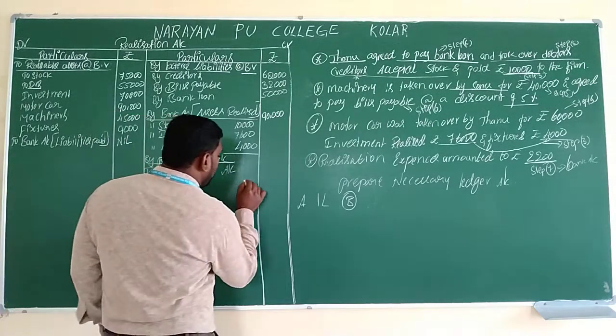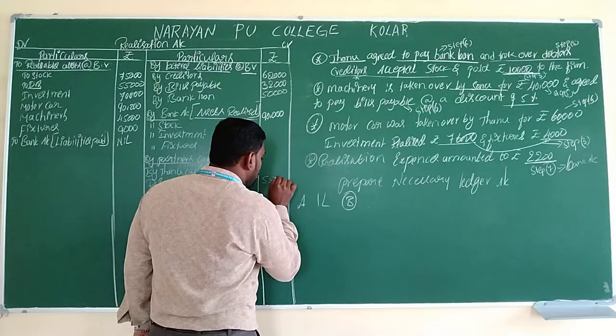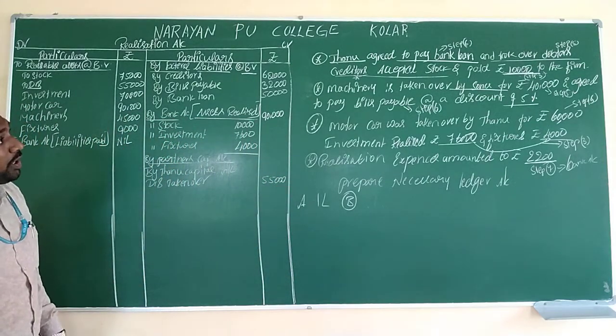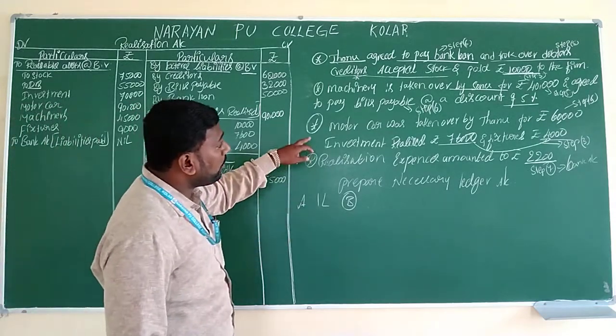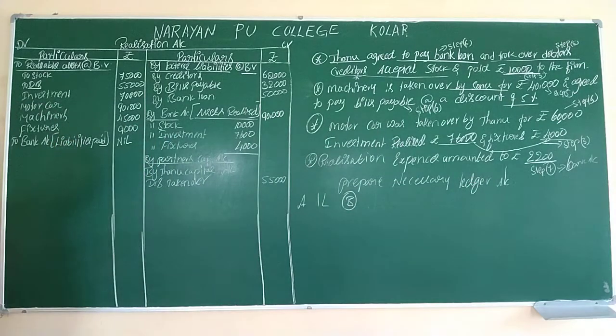The value of debtors is not given, so we should write in the amount column 55,000. This is the asset which is taken over by Tanu. And Tanu has taken over one more thing: the motor car was taken over by Tanu, and machinery was taken over by Sonu.